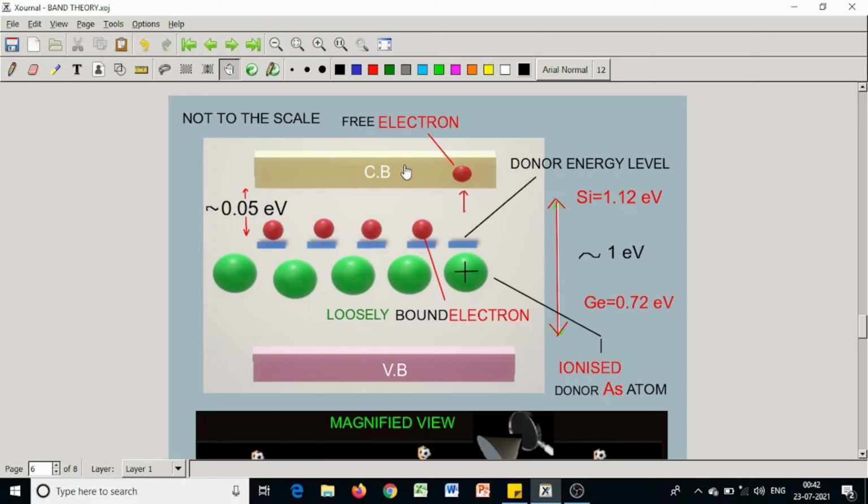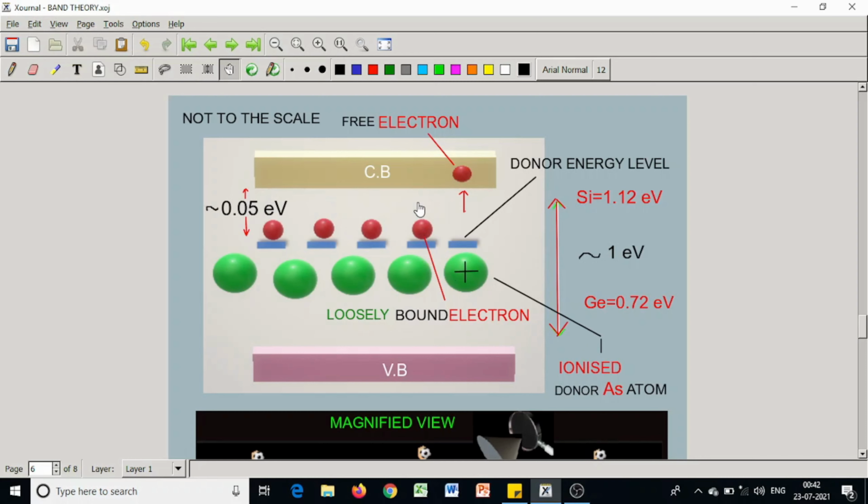Since its binding energy is 0.05 electron volt, it is not loose enough to conduct. We have to supply this amount of energy. When it is supplied, one electron jumps to the conduction band. This is a free electron, and the atom becomes ionized. This is an ionized donor arsenic atom.